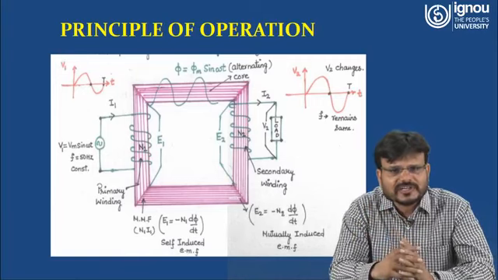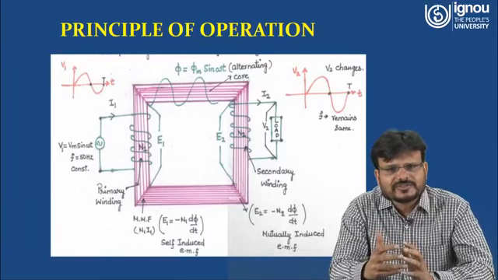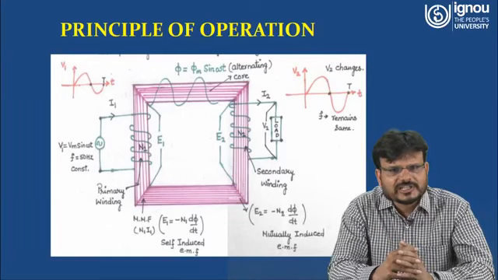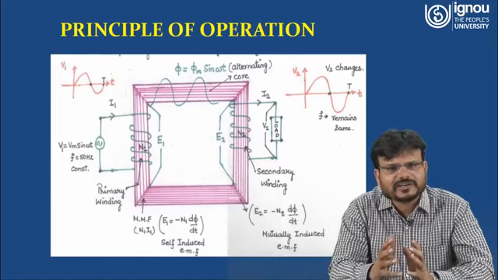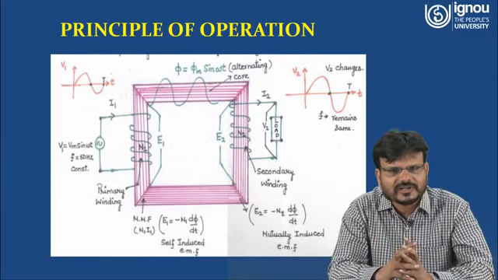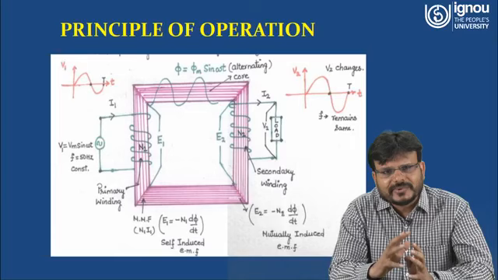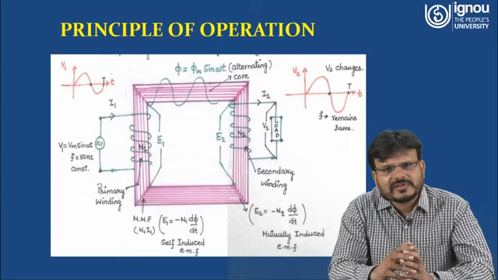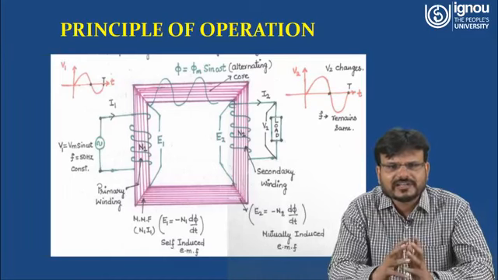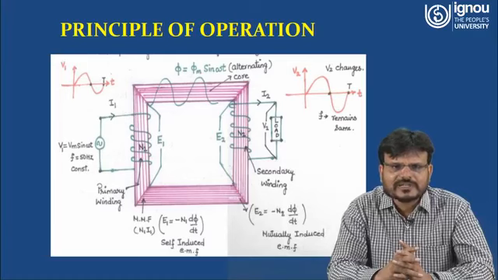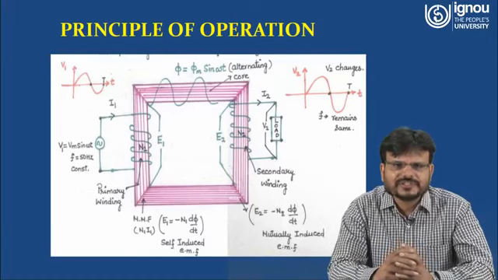So as per Faraday's law, rate of change of flux induces EMF. So what is here? Flux phi is equal to I1 into N1. So what will happen? Due to this applied voltage V1, one EMF E1 will be induced in turns N1 at the primary side, and it can be denoted as E1 is equal to minus N1 d phi over dt. This will be called the self-induced EMF.